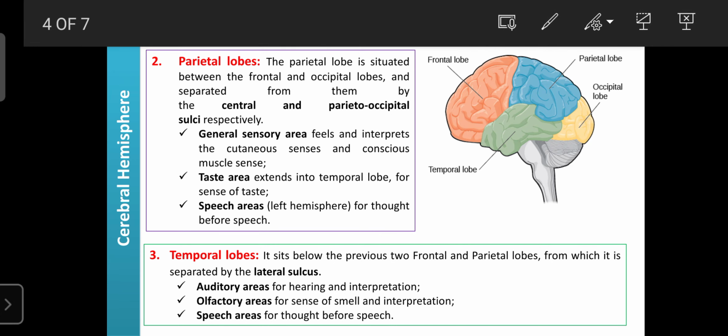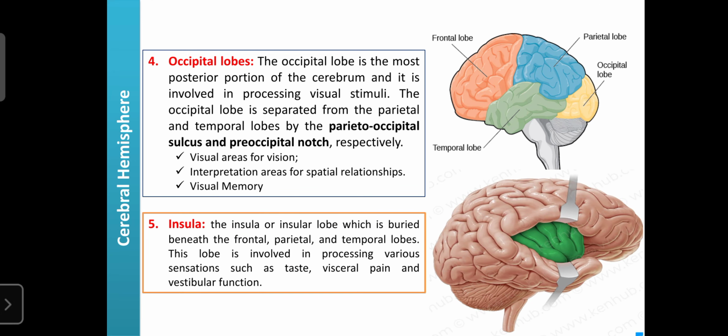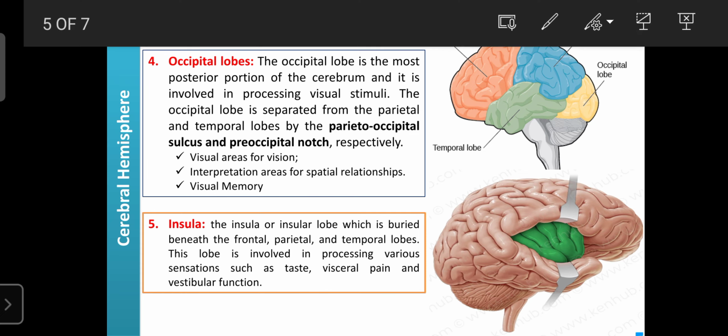Next, the part of the cerebral hemisphere known as the occipital lobe. As the name indicates, it plays an important role in the regulation of vision. The occipital lobe is present in the most posterior part of the brain, just behind, the most posterior portion of the cerebrum. It is mainly involved in regulating visual stimuli.